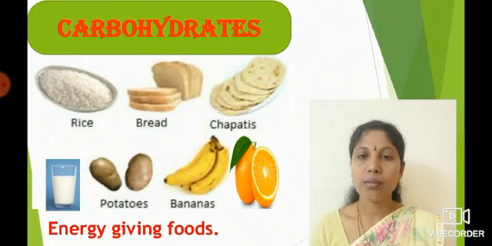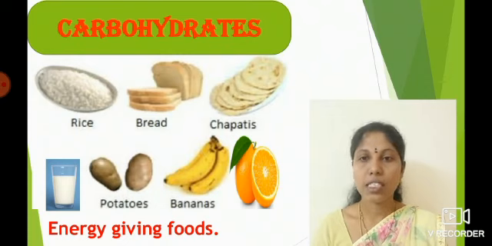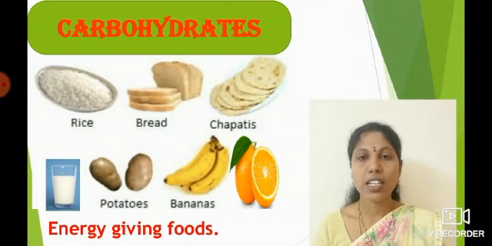Our basic food items like rice, bread, chapatis, oranges, bananas and potatoes have plenty of carbohydrates. Even milk has some carbohydrates. So, all these food items which give us energy are called energy giving foods. Carbohydrates are also called energy giving foods. What are carbohydrates called, children? Yes, they are called energy giving foods.